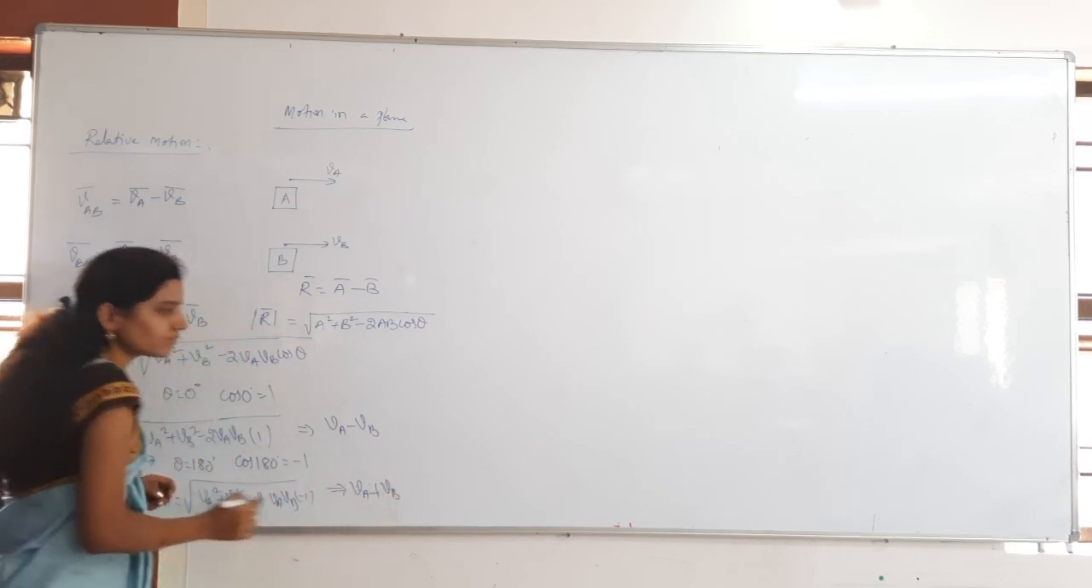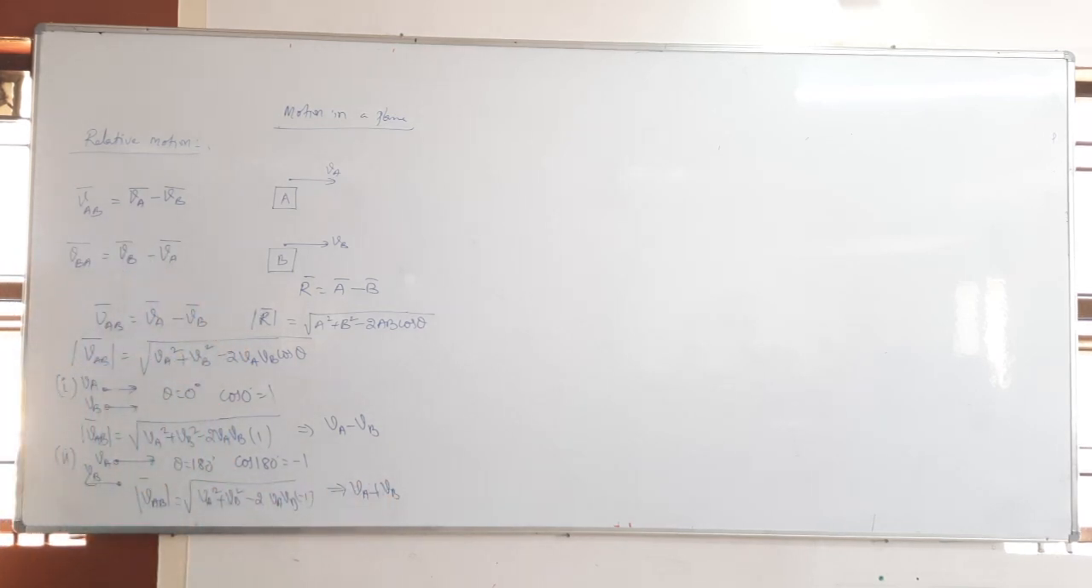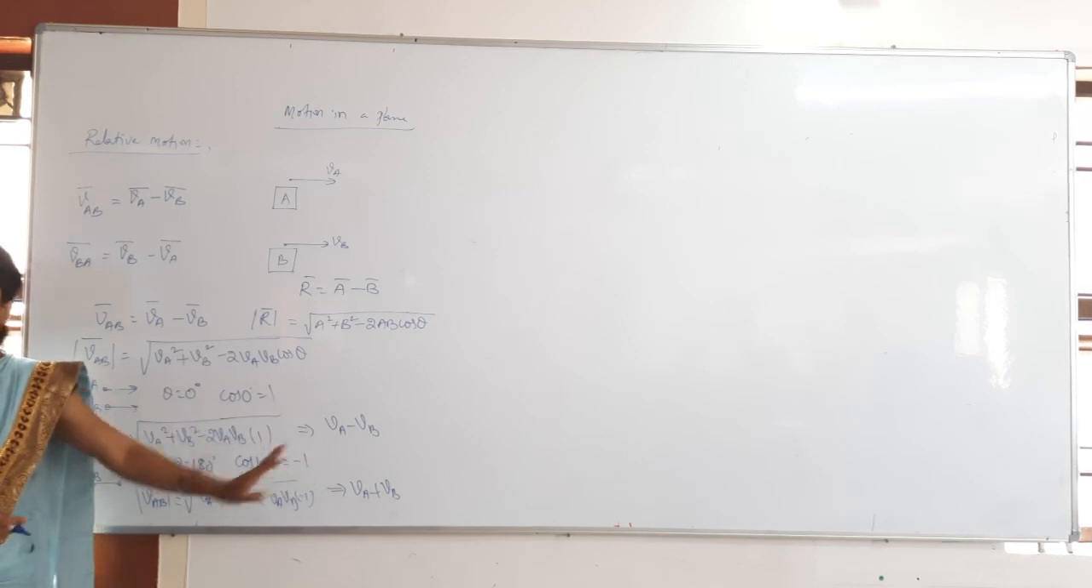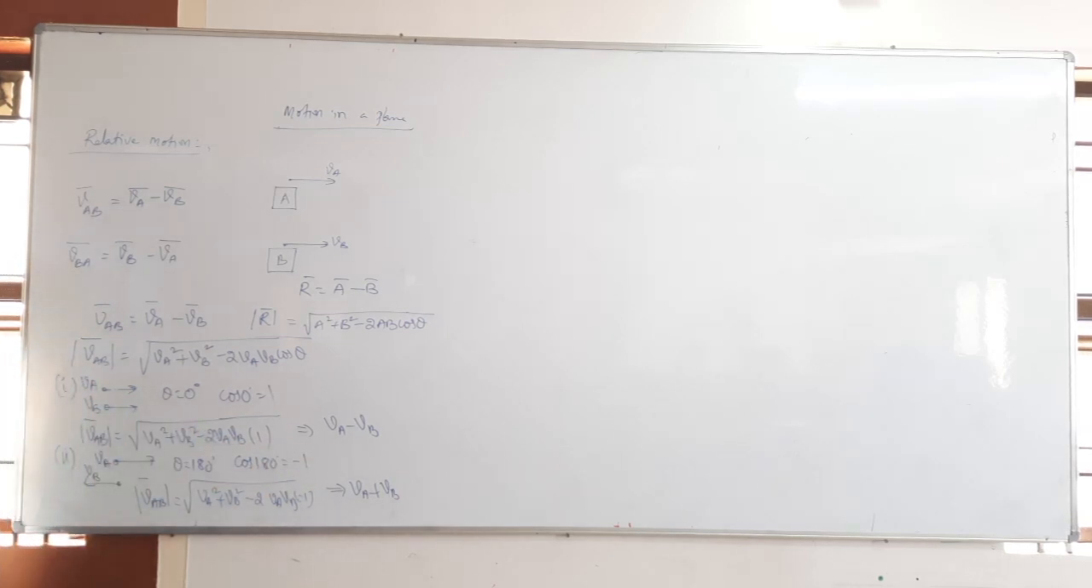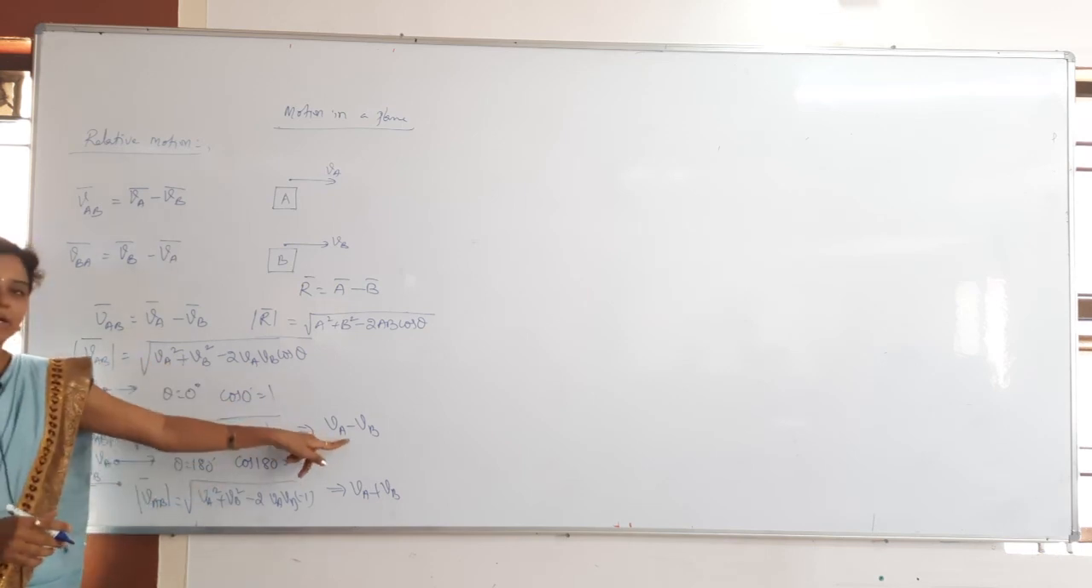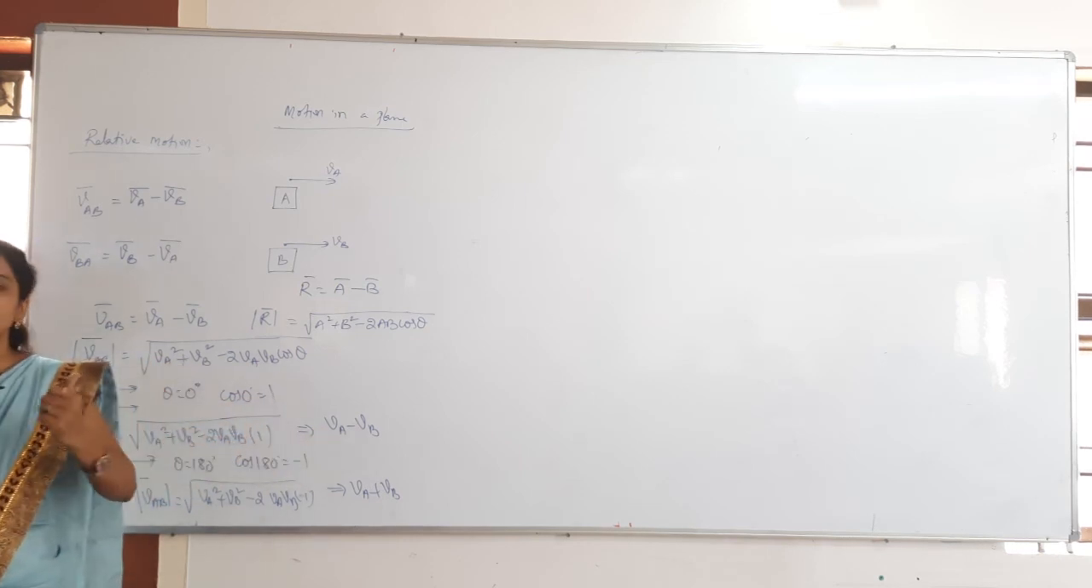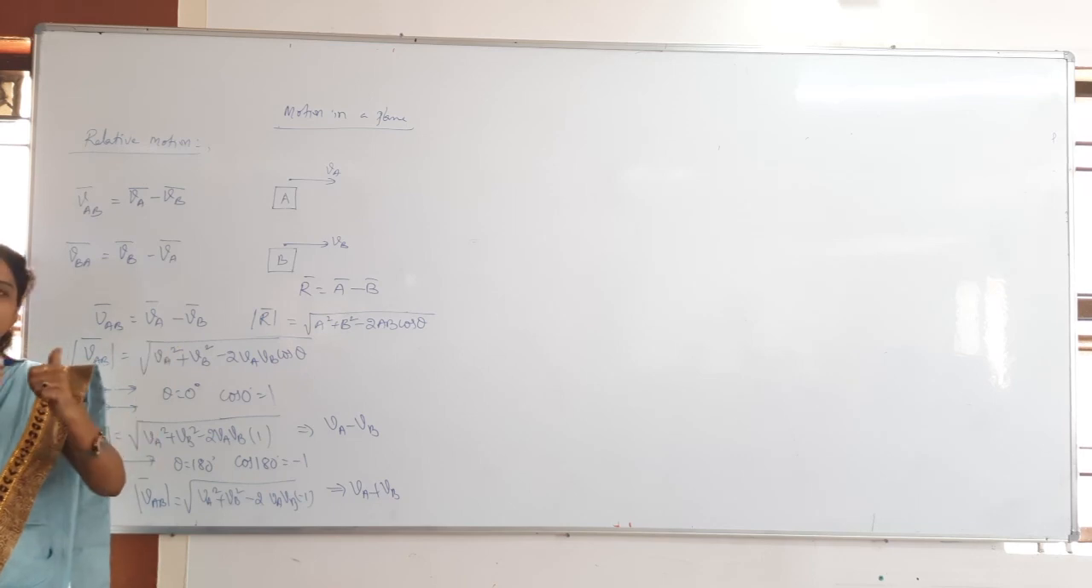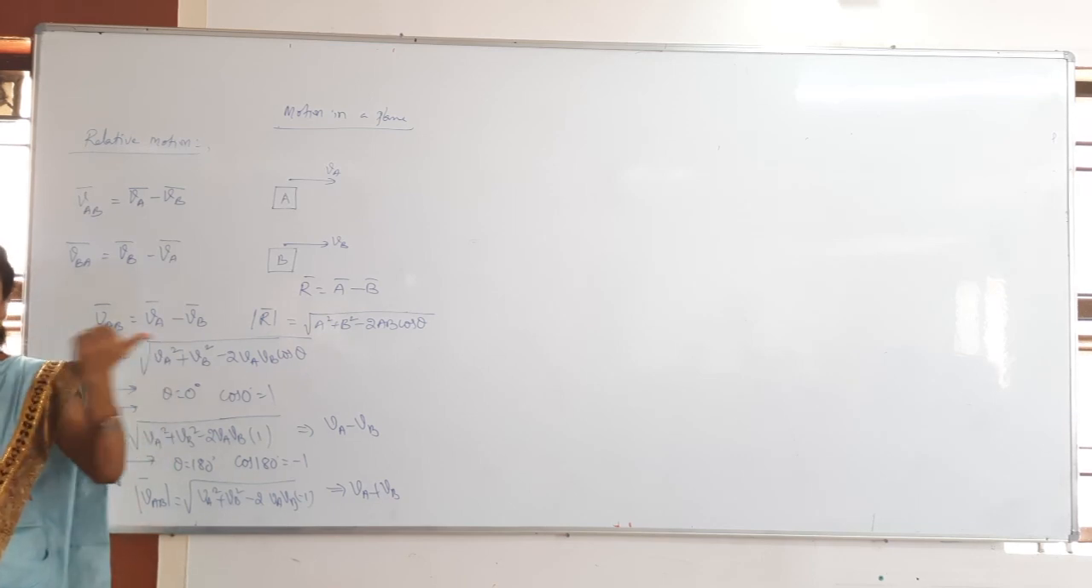VA plus VB whole square, of course root and then square gets cancelled. Then what will we get here? Just VA plus VB only. Understand, right? Whenever the bodies are moving in the same direction, what will we get? Subtraction we will get. Whenever the bodies are moving in opposite directions, that might be either approaching or receding.